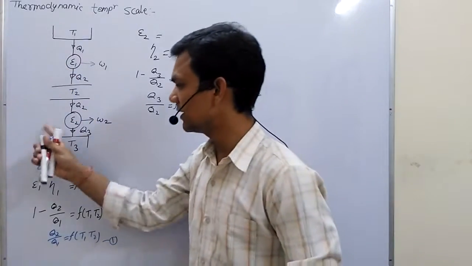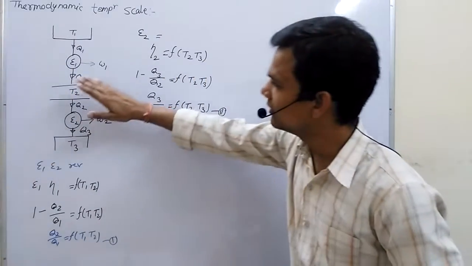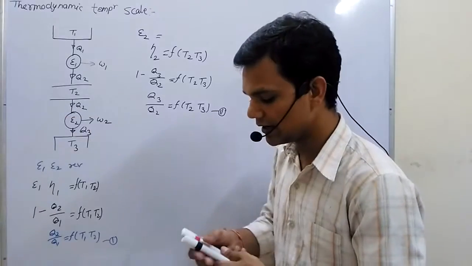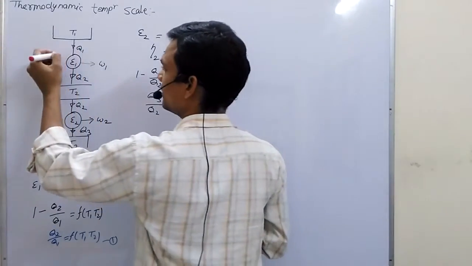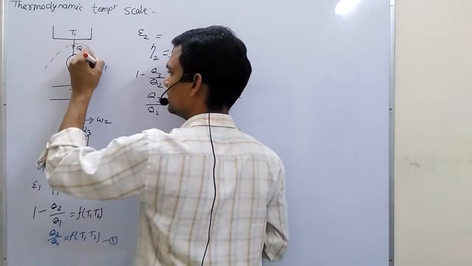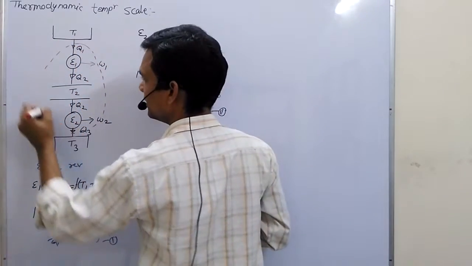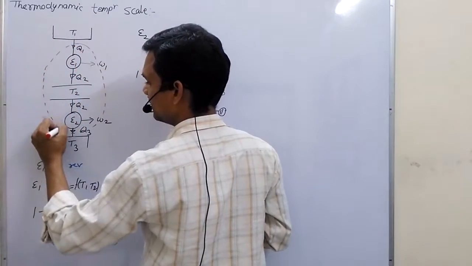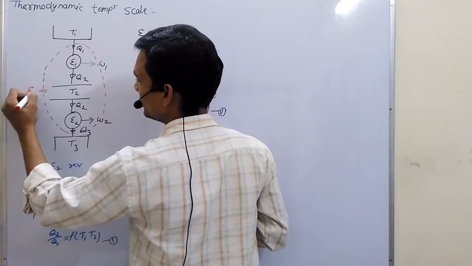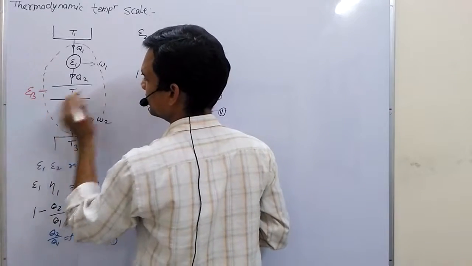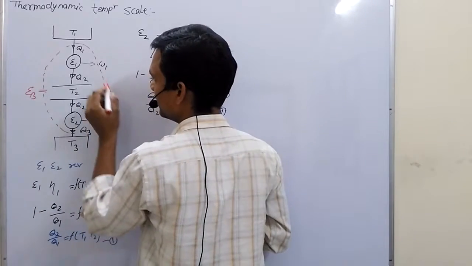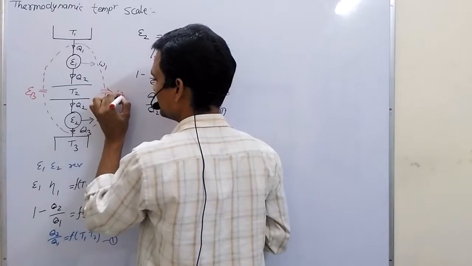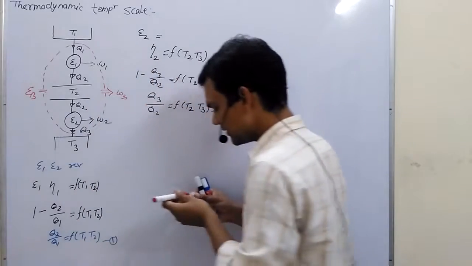Because these two are reversible engines and the efficiency of these engines depends on the temperature limit, we can combine these two engines. The third one will be E3. The work done by this engine will be equal to W3.